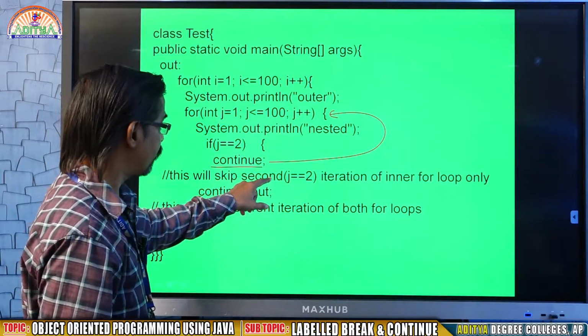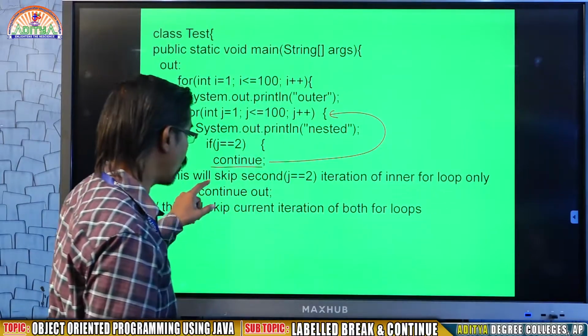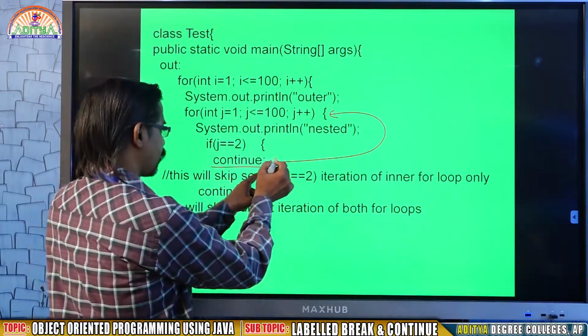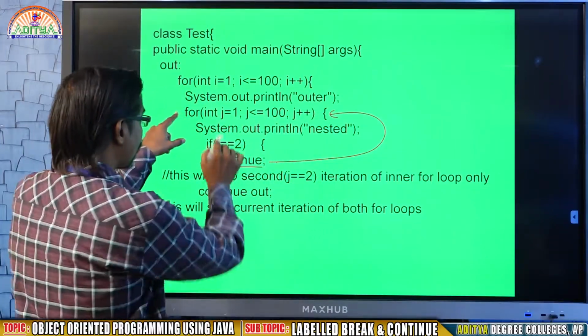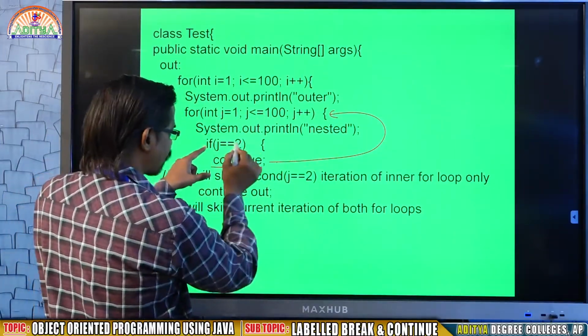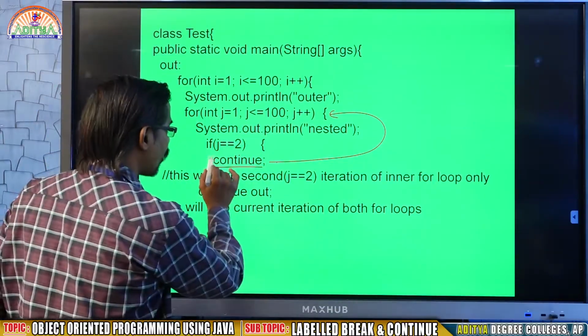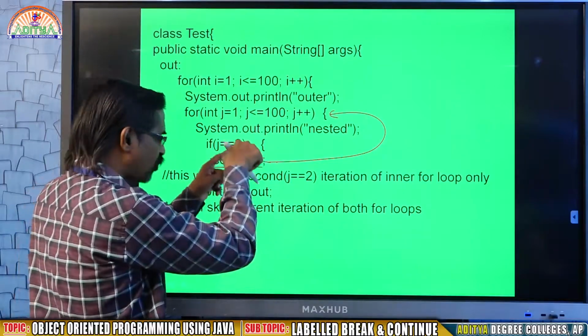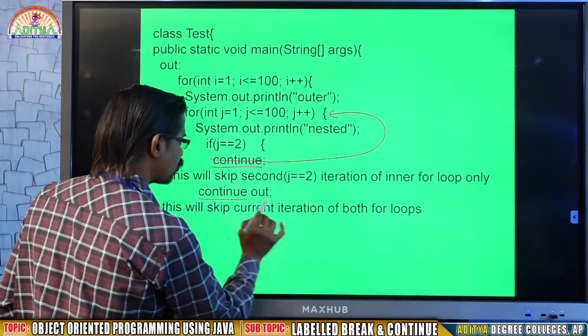This will skip the second J equal to 2 iteration of the inner for loop only. That means it will go back to the inner for loop. So again in the inner for loop the J value will be 3, it will print nested. If J equal to 2, no, so the loop will be carried on. But I don't want to explain plain continue, because continue will take you to that loop's beginning. But I want to explain continue out.